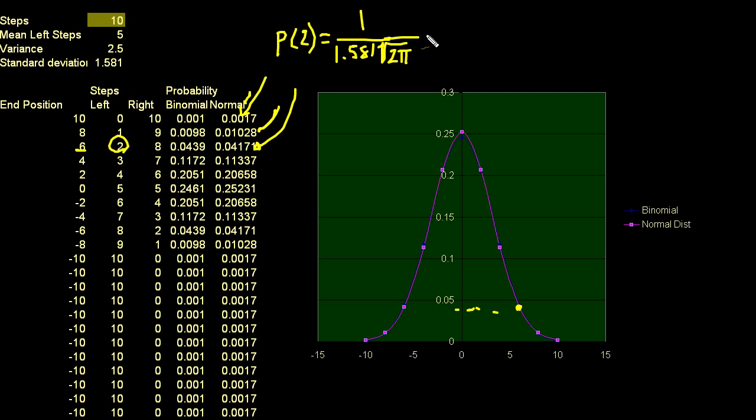But let's see. So times e to the -1/2 times x. Well, the x is what we're trying to calculate. 2 successes. So to have exactly 2 left, it's 2 minus the mean. So the mean is 5. 2 minus 5, divided by the standard deviation, 1.581. All of that squared. That's where this calculation came from.